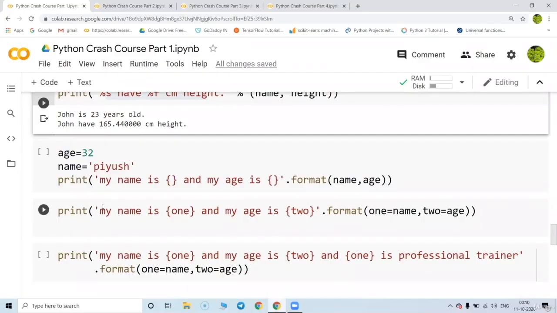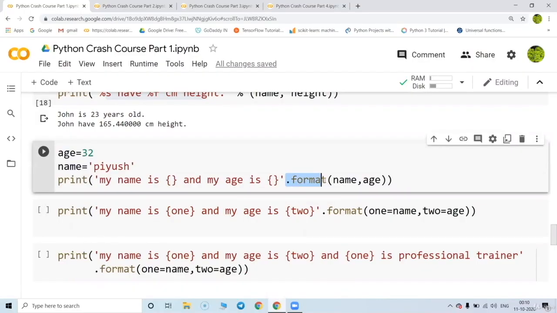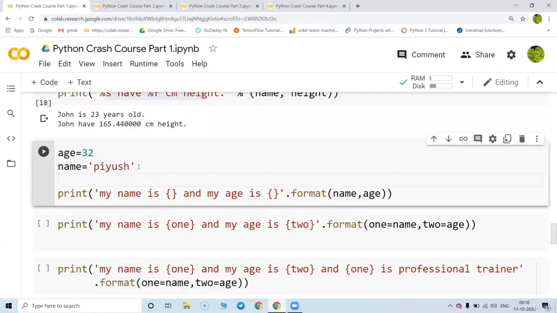We have the next format called the dot format method to print the statement in Python. So suppose I take a simple example. The age is 32 and the name is Piyush. We are going to use a dot format method. My name is a blank curly bracket. My age is a blank curly bracket.